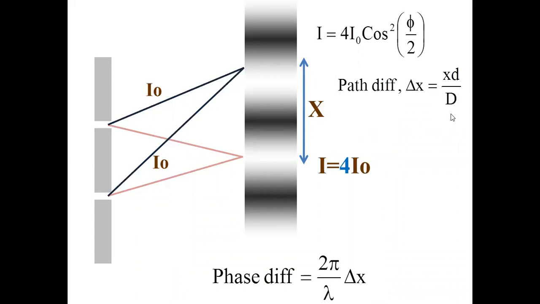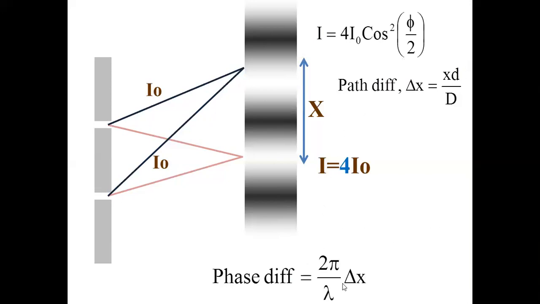This equation is very important. Path difference delta x is equal to x d by D, where x is the distance of the point where you are observing from the central bright fringe. On the screen, if you select a point which is at a distance of x from the central bright fringe, what is the path difference between the waves reaching here from here and here? That is delta x equal to x d by D. Small d is the distance between the sources, capital D is the distance from the sources to the screen. Here, this capital D.